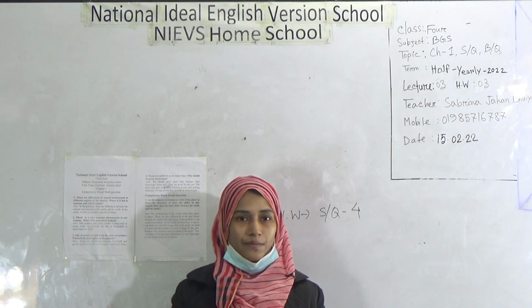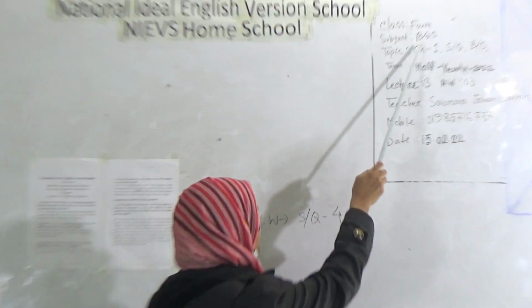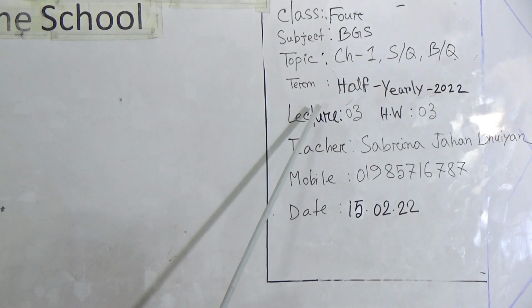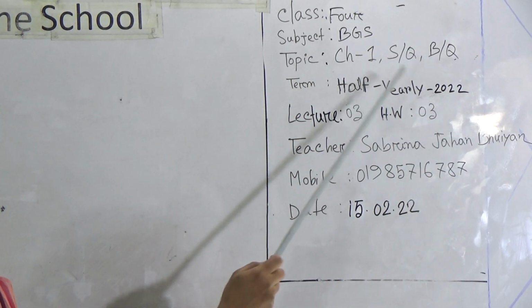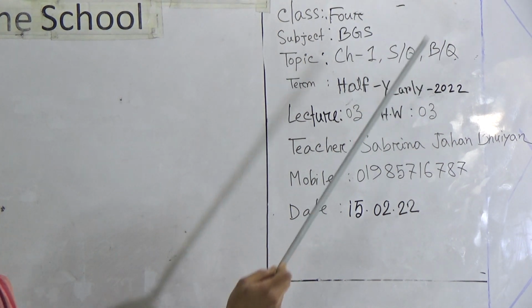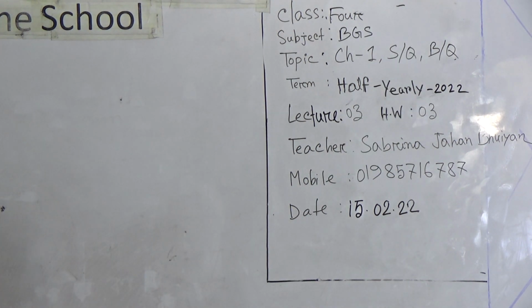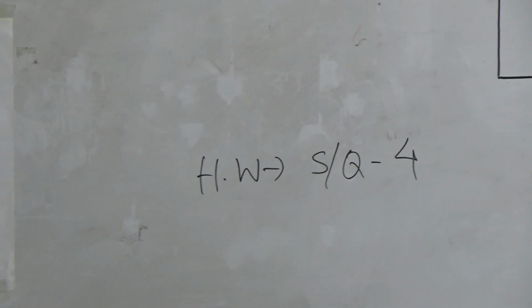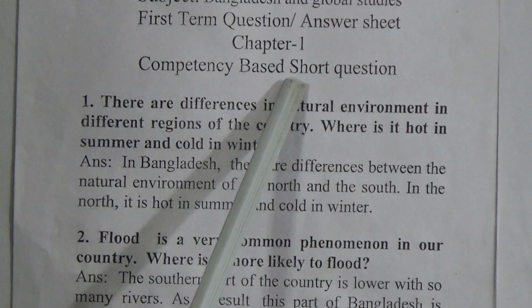Dear students, today I am going to take Bangladesh and Global Studies class for the students of class 4. Look dear students, our today's topic is Chapter 1, Short Questions and Broad Questions. Today's SW is short question number 4 only. Okay, now I am going to start our today's topic. Here from chapter 1 I am going to discuss.